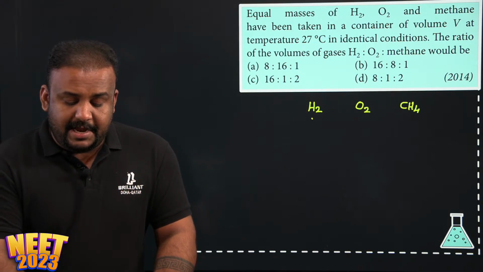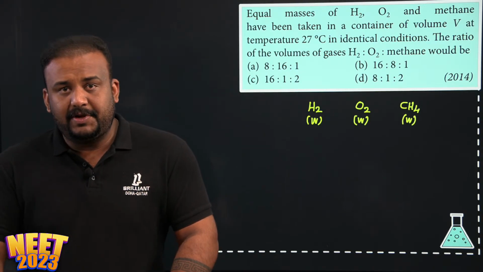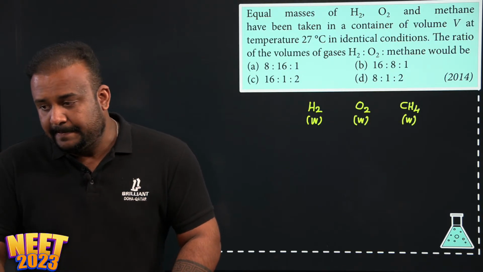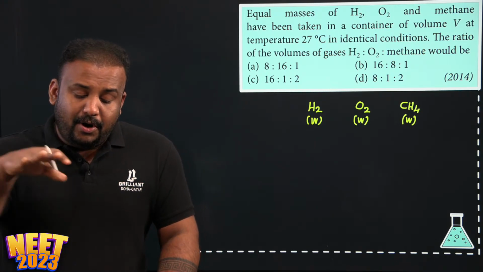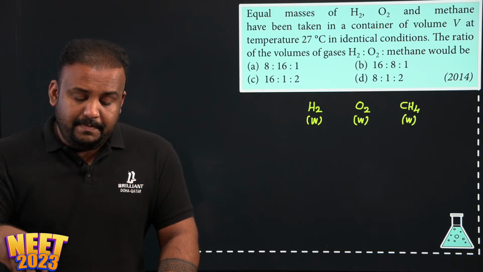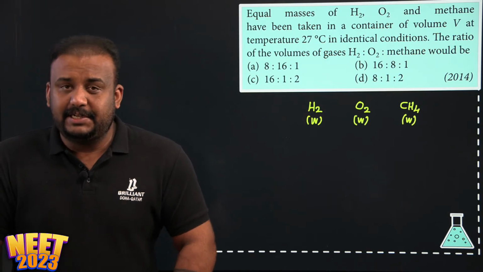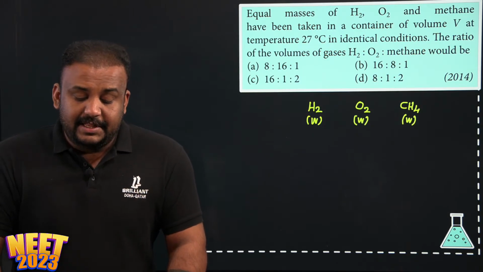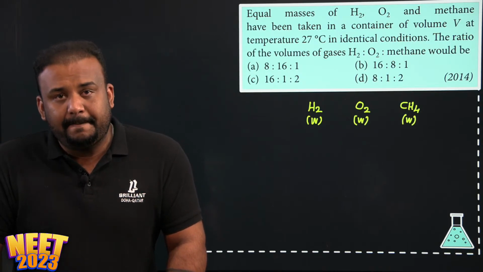So we can assume that all of these gases have the same weight, because it's already mentioned it is equal mass. Now these gases are all under a constant volume V and a constant temperature, that is 27 degrees Celsius. And the question is, the ratio of the volume of the gases H2, O2 and methane would be.